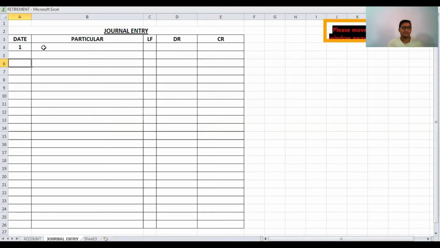So in the journal entry, Mohit's capital account debit, then Virat's capital account debit, to the retired partner, that is Rohit's capital account.